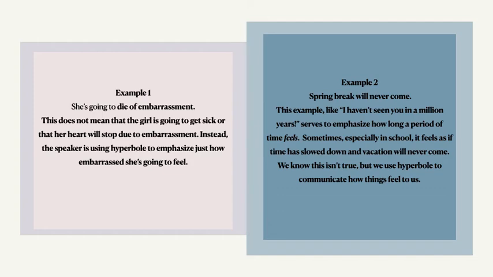Another example is, spring break will never come. This example, like I haven't seen you in a million years, serves to emphasize how long a period of time feels. Sometimes, especially in school, it feels as if time has slowed down and vacation will never come. We know this isn't true, but we use hyperbole to communicate how things feel to us.